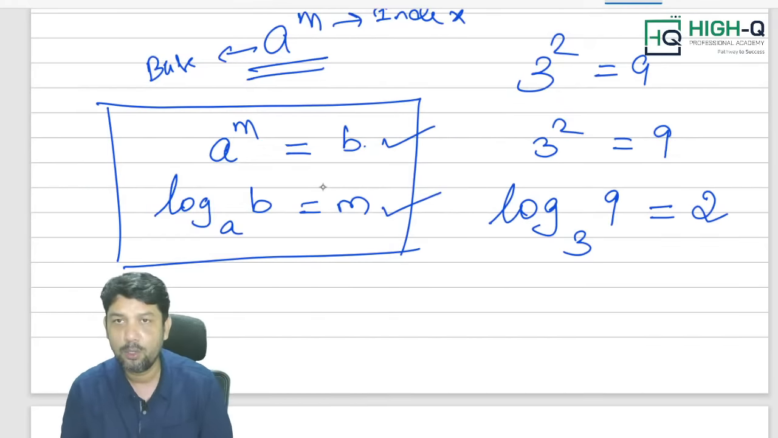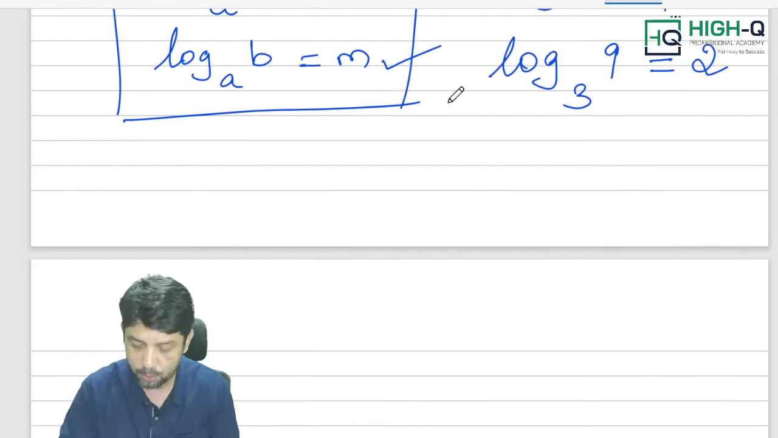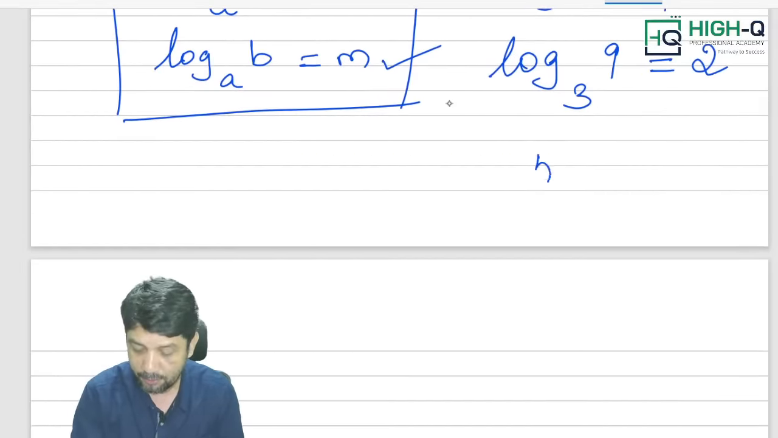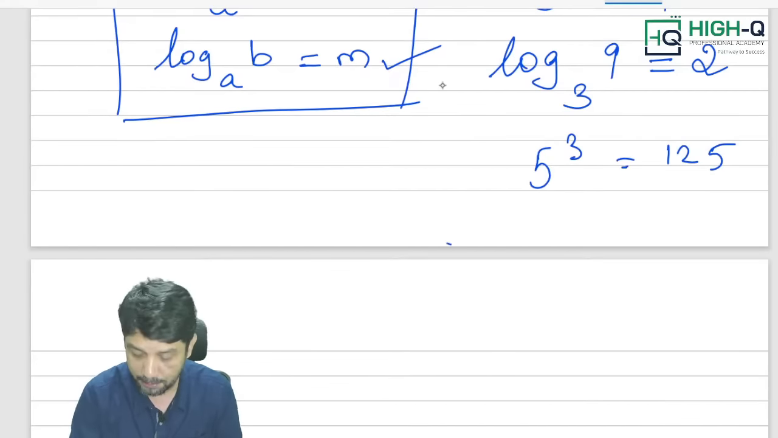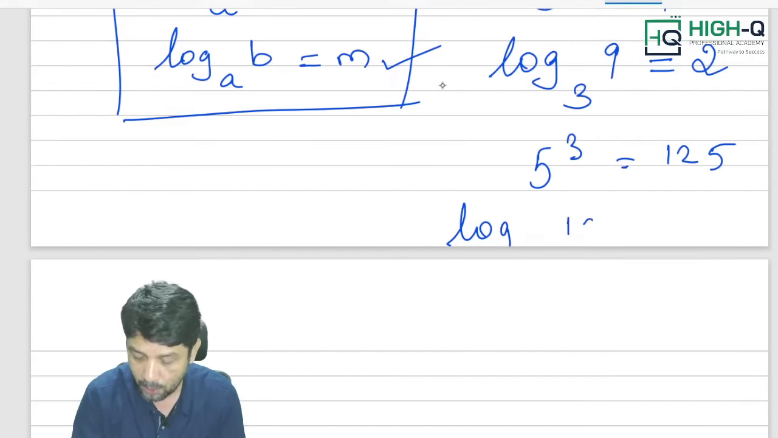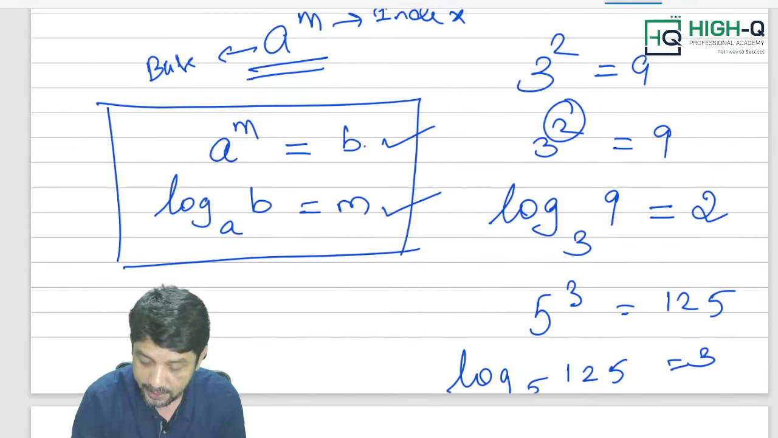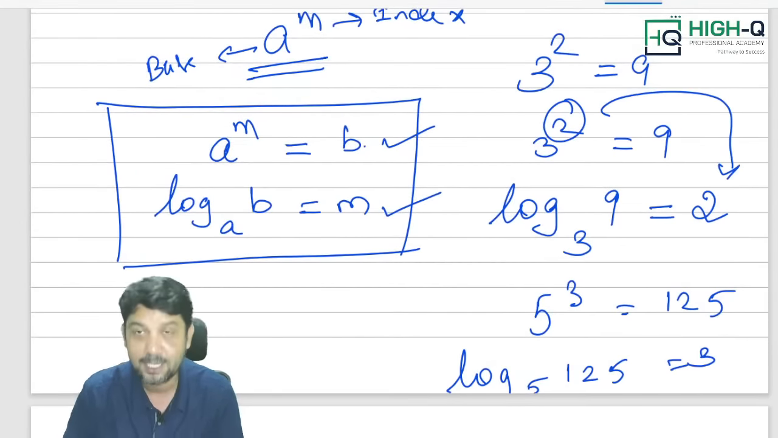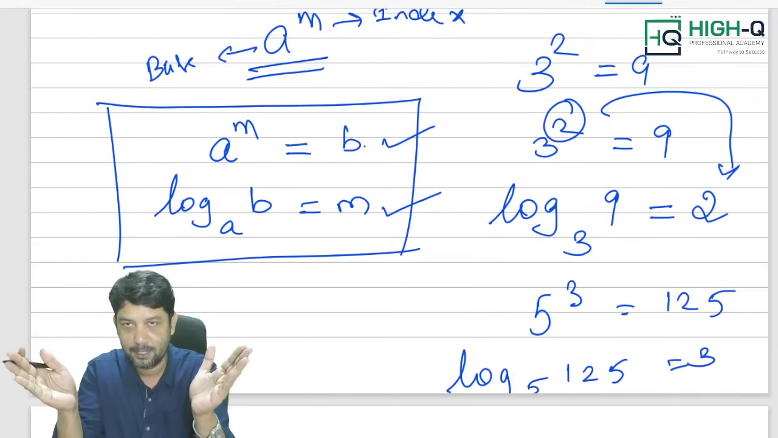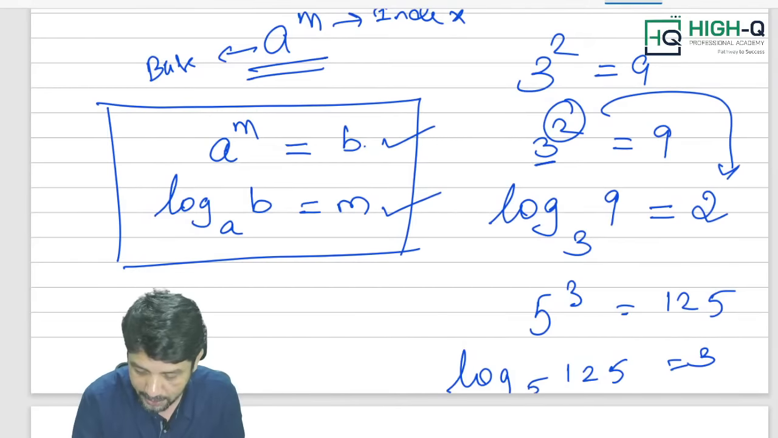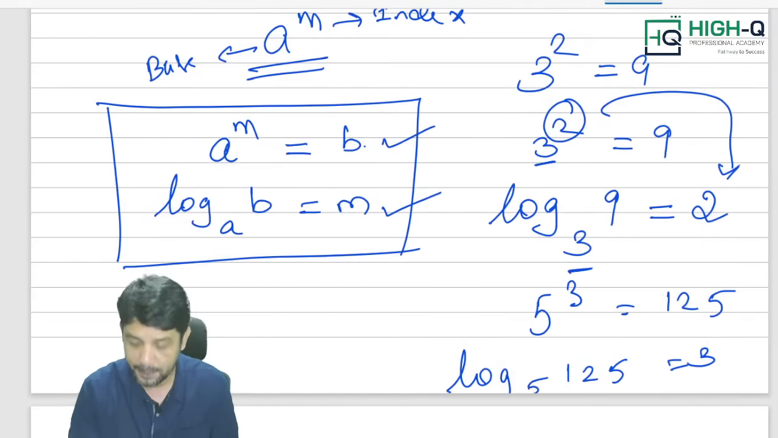For example, 5 cube is equal to 125. How to convert it into logarithmic form? Log 125 to the base 5 is equal to 3. Ultimately, what you are doing, my dear, is bringing the index to the right hand side, that is, we are isolating the index. And this we call the base. Base remains base.